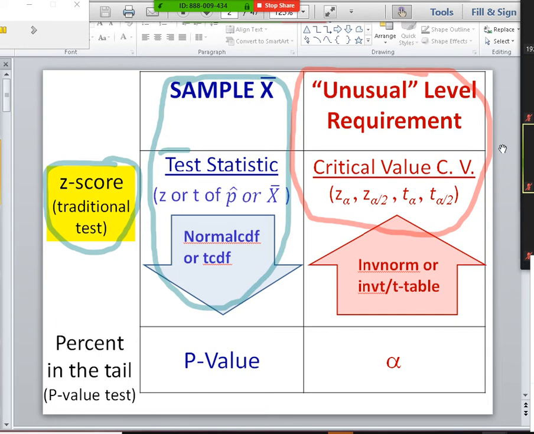So this is the setup of the problem. Compare the claim's critical value, based on the alpha, to the sample's z-score. And again, if it's further away from the mean, then it's going to be unusual.